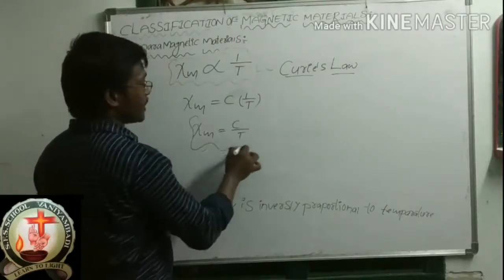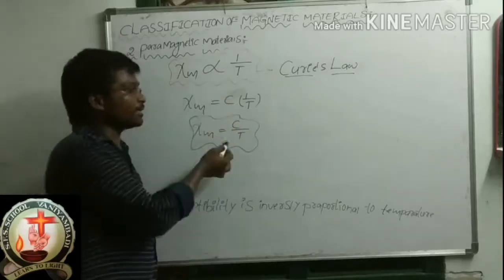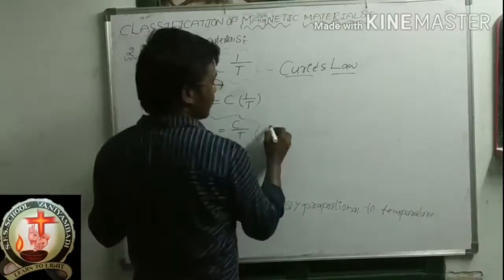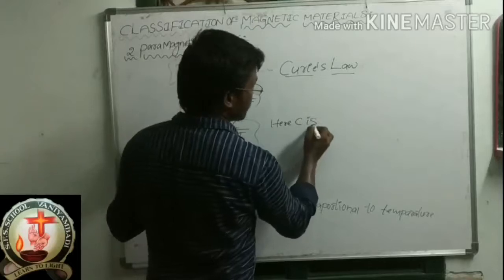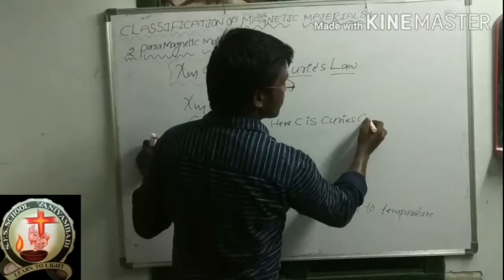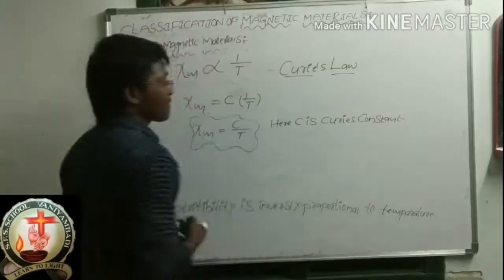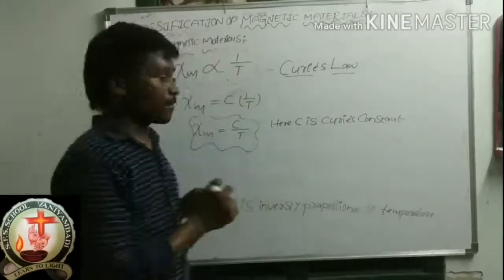This is also an expression of Curie's law. This is also correct, and this is also correct. Here C is the Curie's constant. C is Curie's constant.